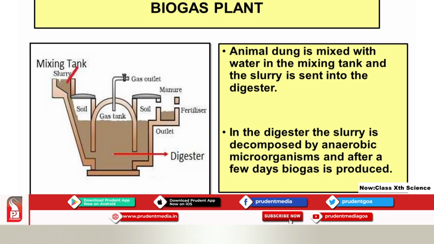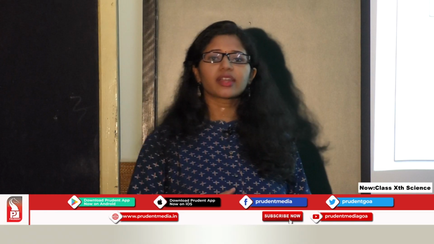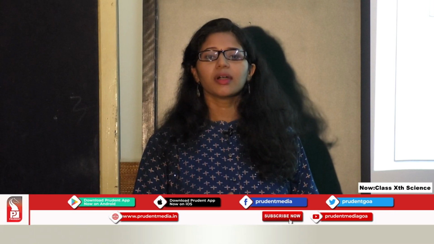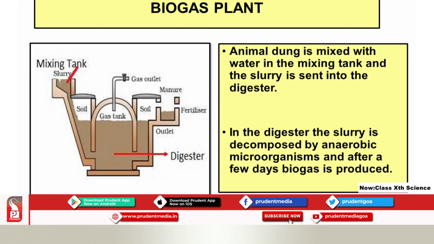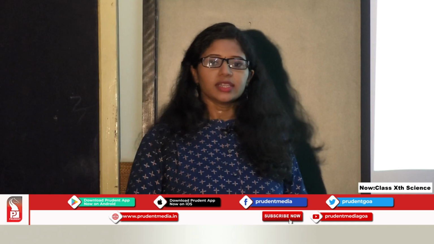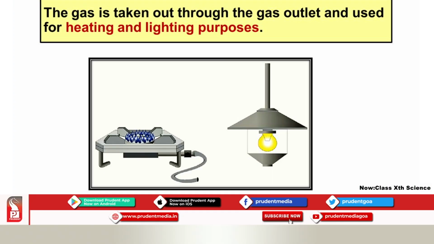In the digester, the slurry is decomposed by anaerobic microorganisms and after a few days biogas is produced. So in the digester there are very fine microbes which decompose this slurry. They are anaerobic microbes which decompose the slurry and produce biogas after a few days. Now the gas is taken out through the gas outlet and it is used for heating and lighting purposes.